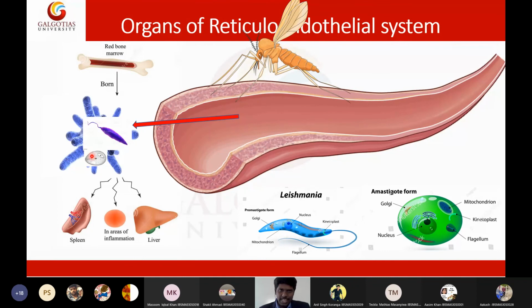infection. Okay, typically our Leishmania will cause 3 infections. One is visceral infection.